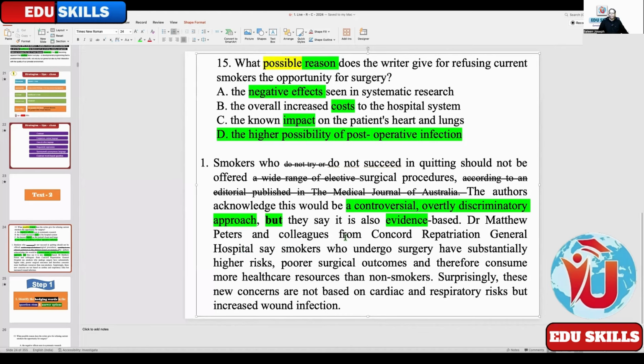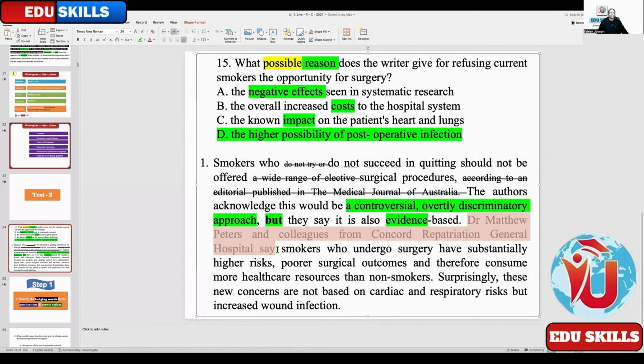Dr. Matthew Peterson, colleagues from Concord Repatriation General Hospital, say smokers who undergo. Why is this the reason? This is the evidence. Since in the question stem there is no name mentioned, all these things are not required. Name of the hospital, name of the doctor, all these things are not required.